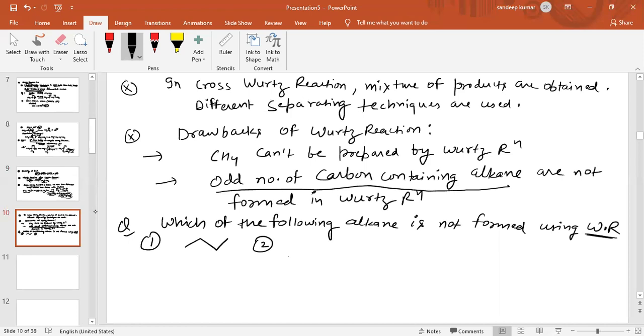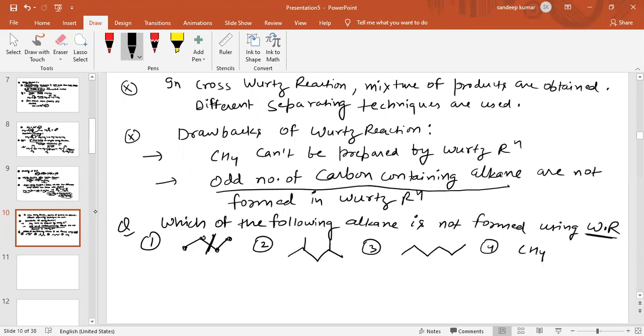and third option is this one, and fourth option is CH4. Now see, there are 4 carbon atoms, 1, 2, 3 and 4, and this is symmetrical.